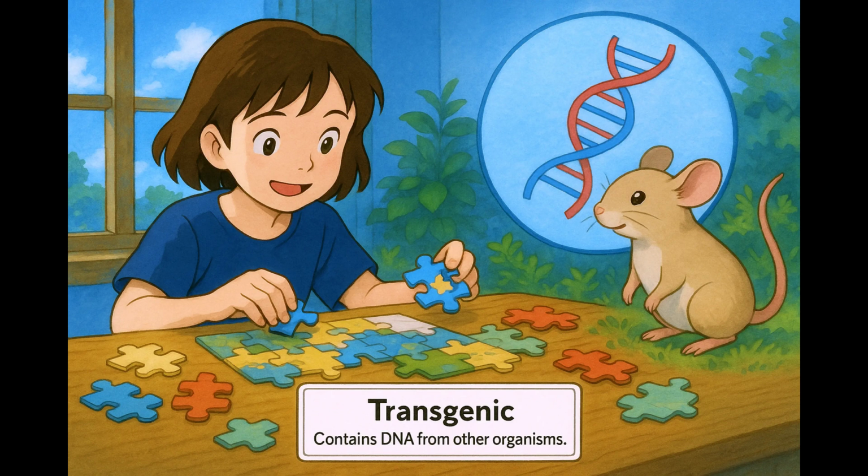This situation is similar to transgenic organisms, where scientists integrate DNA from different species to fill in genetic gaps or add new traits. Just like using pieces from another puzzle to complete your picture, transgenic organisms incorporate foreign DNA to enhance or alter their genetic picture, resulting in new characteristics or abilities.